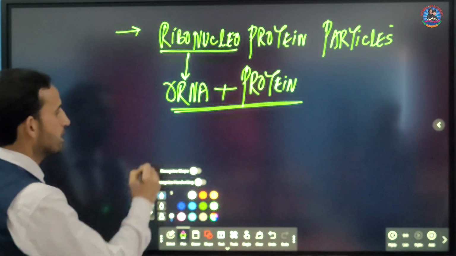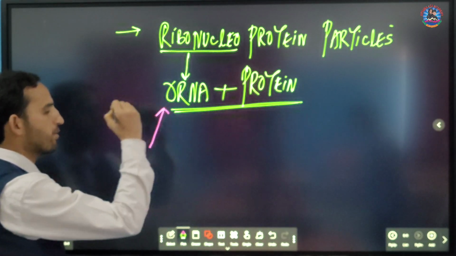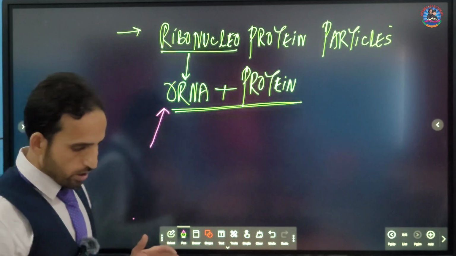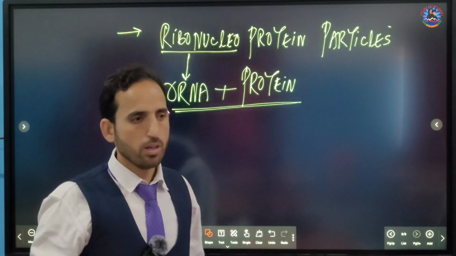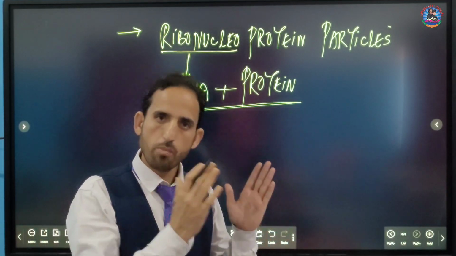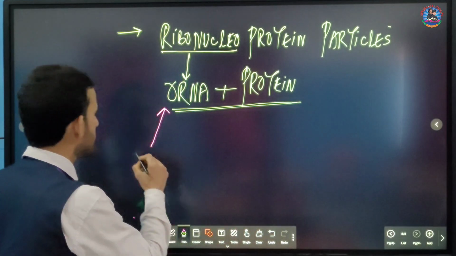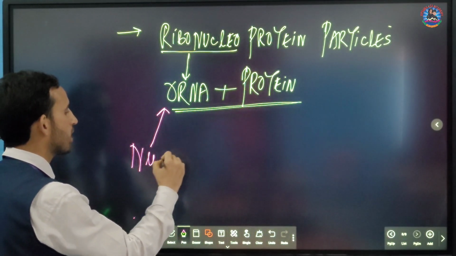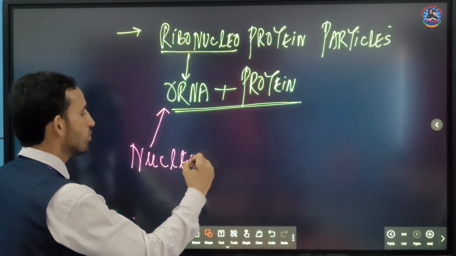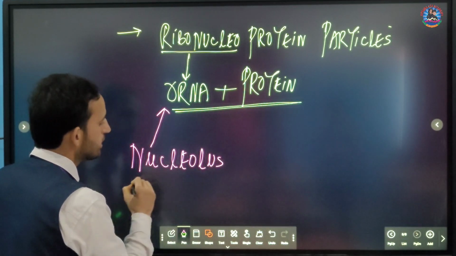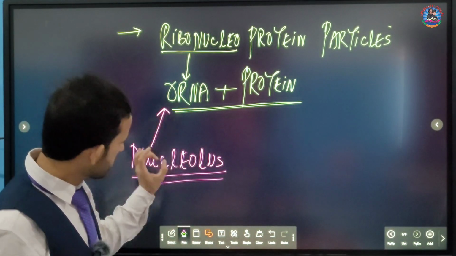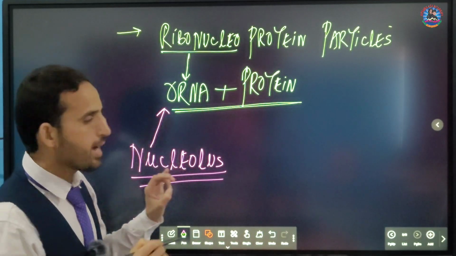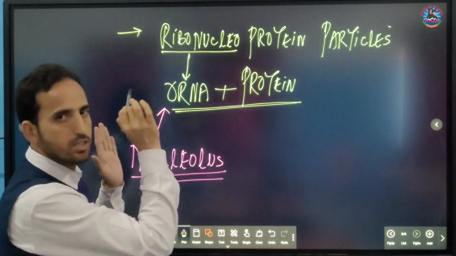If you are asked where rRNA is formed in the cell: we have the nucleus, and the nucleus has a nucleoplasm. That nucleoplasm contains chromatin fibers, but it also contains a superficial structure called the nucleolus. So the nucleolus is called the storehouse of rRNA. It is the structure where this ribosomal RNA is formed.